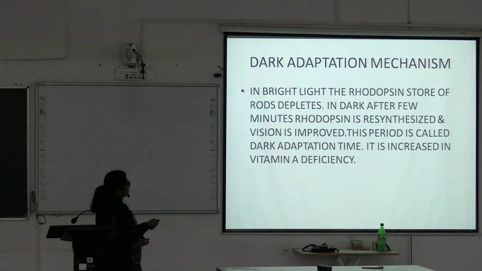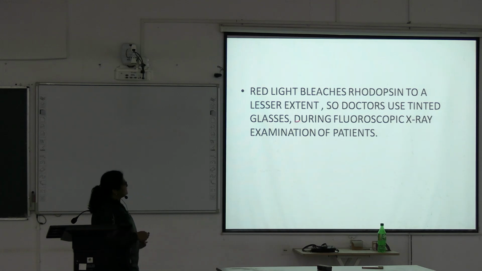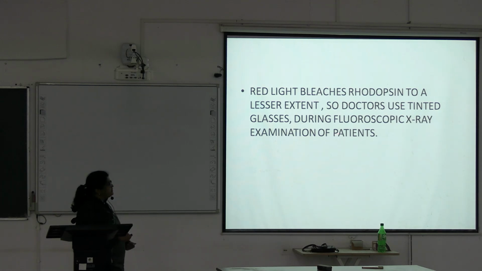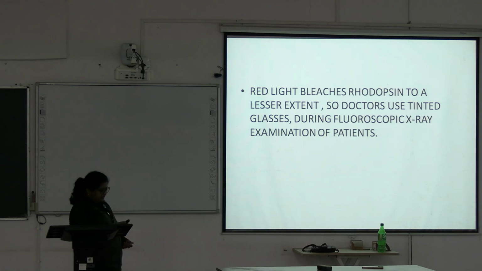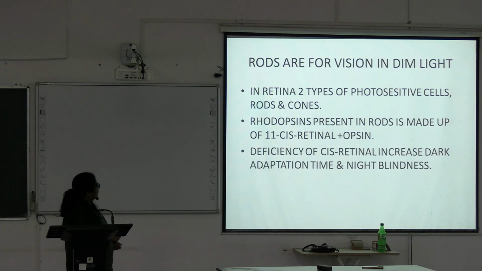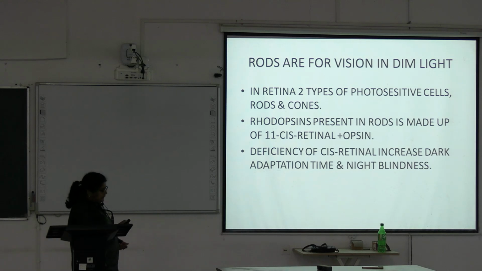Now, red light bleaches the rhodopsin to a lesser extent. So doctors use tinted glasses during fluoroscopic X-ray examination of the patient. Okay, this red light bleaches the rhodopsin to a lesser extent. Now, rods are for vision in dim light and cones for bright light. Rod cells and cone cells, you all know that. So rods are for vision in dim light.